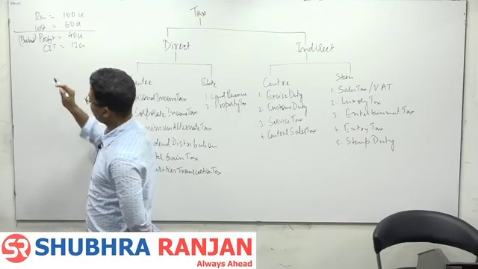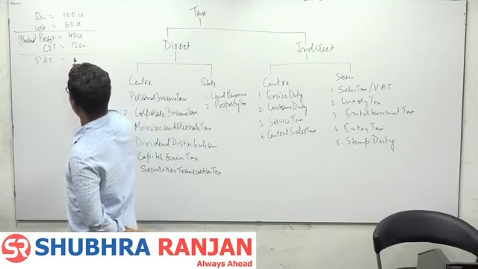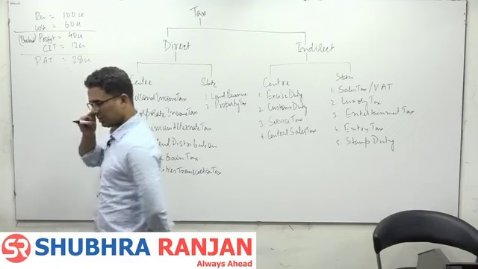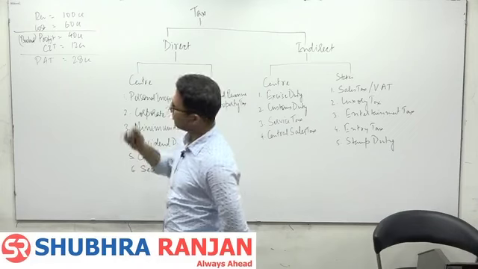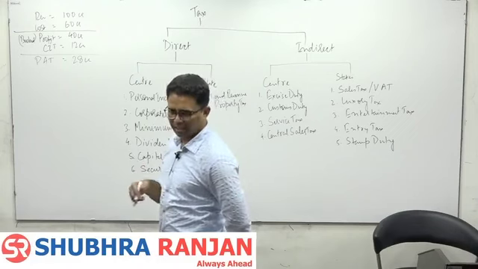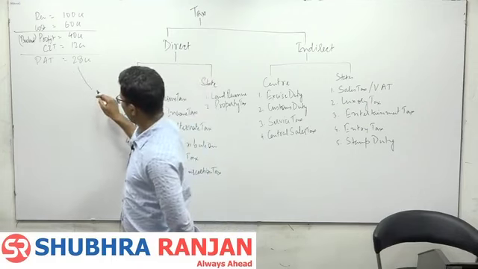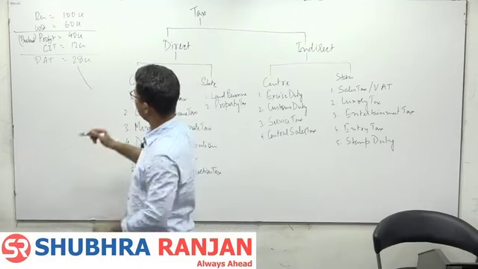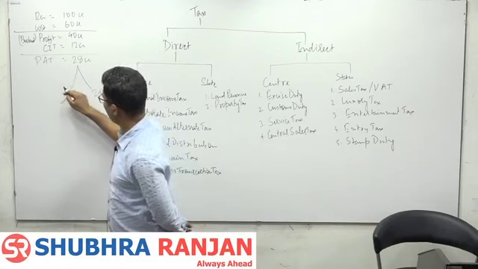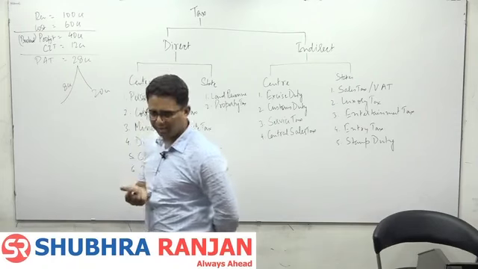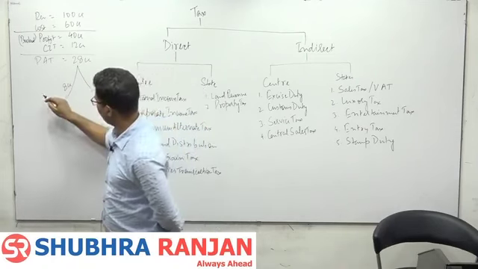CIT is 12 crore. Now profit after tax is 28 crore. Now this profit after tax the company may invest or it may pay as dividend. So suppose of this 28 crore the company invested 20 crore, and 8 crore it is planning to pay as dividend.